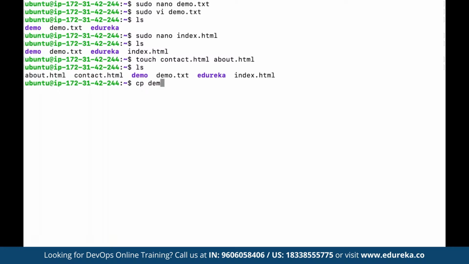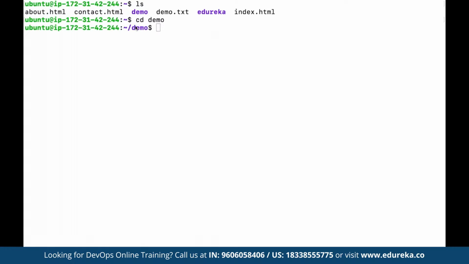Suppose here we have demo.txt. So we want to copy demo.txt, and now suppose we want to copy this file under the path defined as demo, and we want to place this file in that location, then we can define it. So if there is a file by the name of demo.txt, and now suppose we open up, let's suppose before we do that, we can clear the entire screen now.